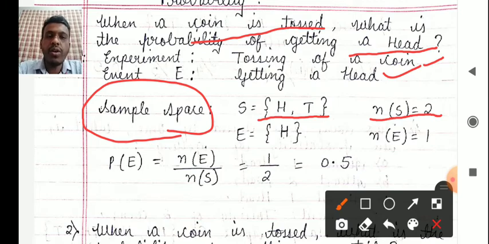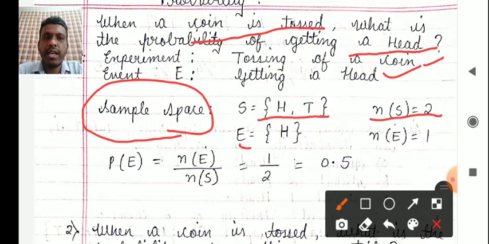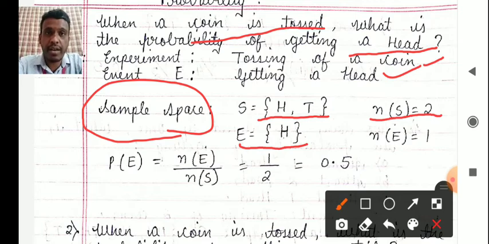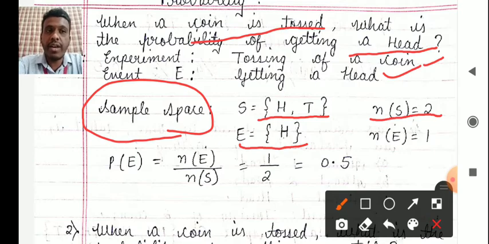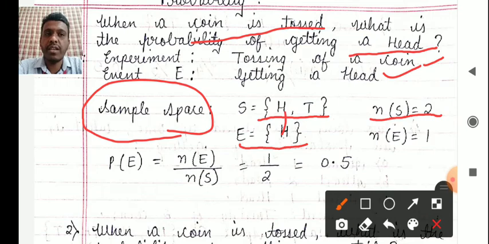Okay. Now what is the event? Event E is getting a head, right? So what does the set E consist of? Set E, that is the event, I said in the definition in the previous class, is a subset of the sample space. Now you have to look at the sample space. Where are you getting a head? Which results in the sample space give you this event? The event is getting a head, so you have to bring those. That is H, it comes here. T is a tail, it will not come here, so only the head will come here.